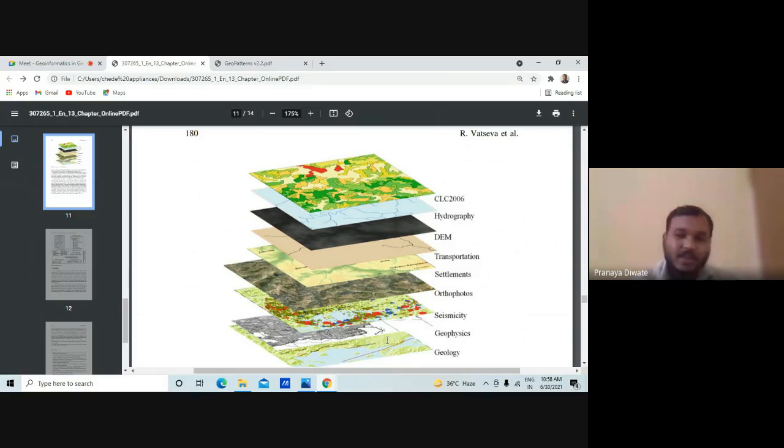Earthquakes mostly occur in faults, mountains and areas where subsurface activities are always going on. These are the different kinds of layers used by GIS for earthquake study.